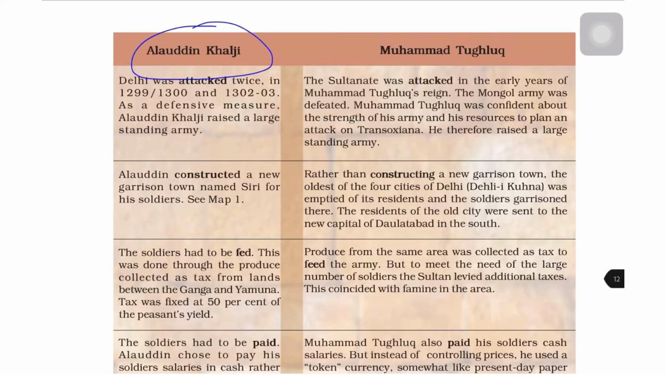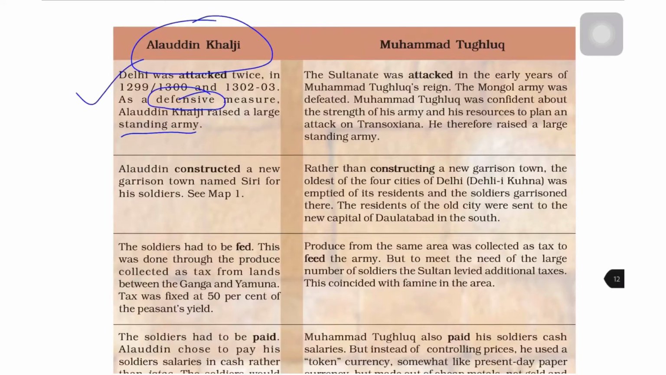So Alauddin Khilji, if we read the first point, Delhi was attacked twice, in 1299 and 1302, as a defensive measure. You see, Alauddin Khilji was more defensive. He raised a large standing army. Now under Muhammad Tughlaq, the Sultanate was attacked in the early years of his reign. What were the early years? 1324 to 1351. The Mongol army was defeated. Muhammad Tughlaq was confident about the strength of his army and his resources to plan an attack on Transoxiana. He therefore raised a large standing army.